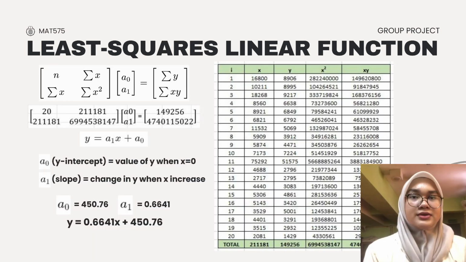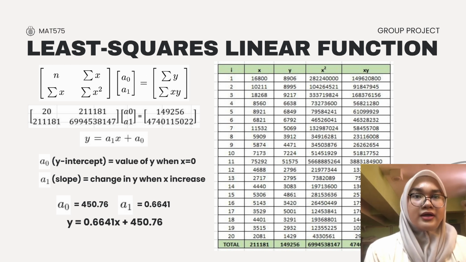This slide shows how we calculated our formulas to find the best fitting line for our data. On the right, we created a table to calculate the total values for x, y, x squared, and xy. By putting these totals into the matrix formula on the left, we found our two key numbers.